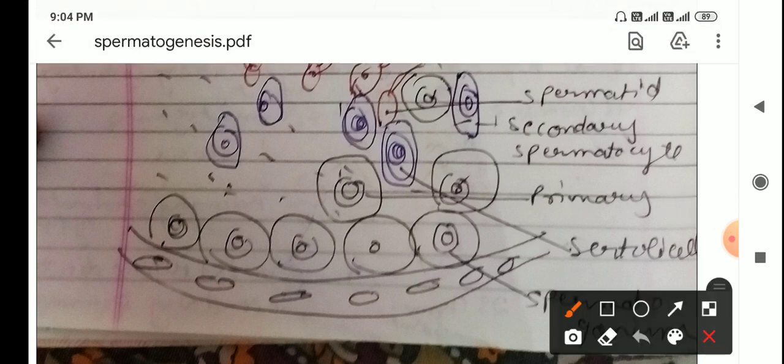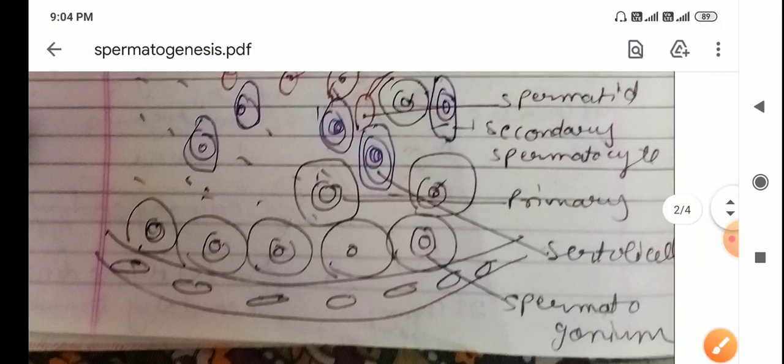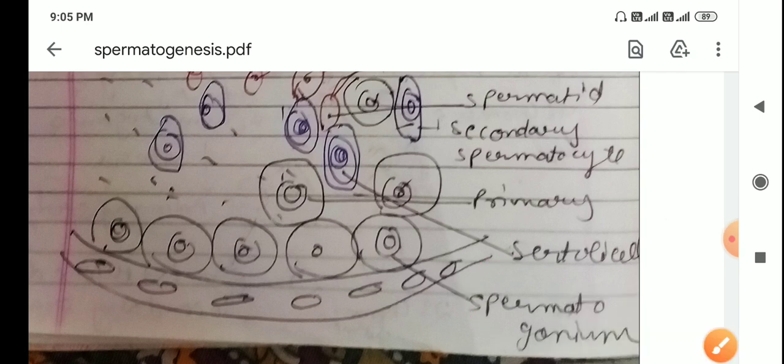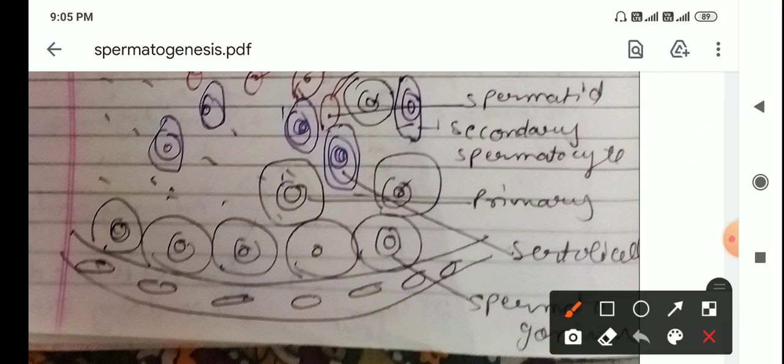First one is spermatogonia. Spermatogonia are present inside the seminiferous tubule, and Sertoli cells are also present. Two types of cells are present inside the seminiferous tubule. Then some spermatogonia become primary spermatocytes.